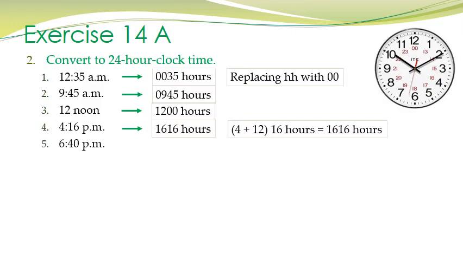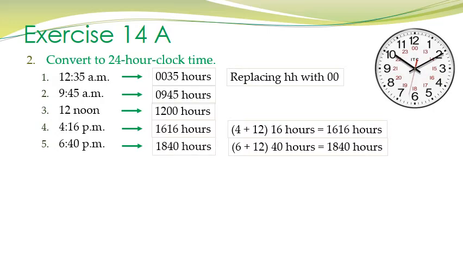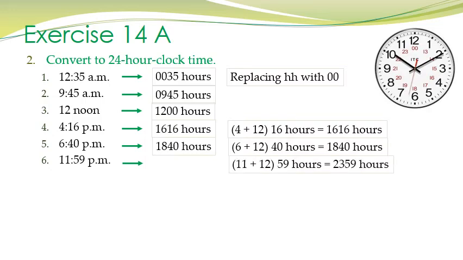Now let's come to the next question. 6:40 p.m. Well, 6:40 p.m. is written as 6 plus 12, 40 hours. That is 1840 hours. So it is written as 1840 hours. 11:59 p.m. Well, how are we going to write this time in the 24-hour clock? Let us see. 11 plus 12, 59 hours. That is 23:59 hours. So 11:59 p.m. is equal to 23:59 hours in the 24-hour clock.